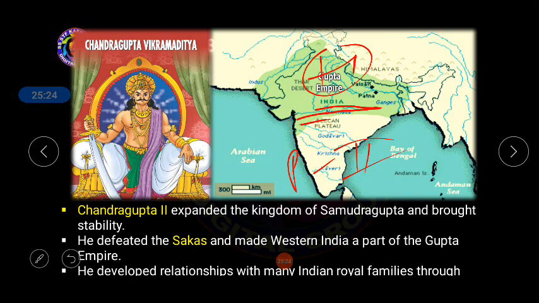When Harshavardhana was proceeding toward southern India, Pulakesi II, one of the strongest rulers of southern India and a famous ruler of Karnataka, met him, and the war took place on the bank of the Narmada river. Finally in this battle, Pulakesi II defeated Harshavardhana.